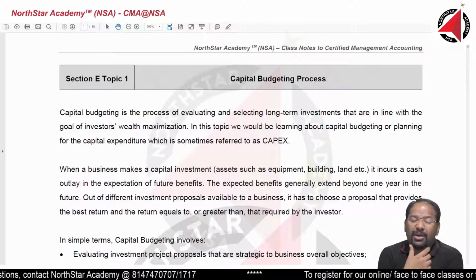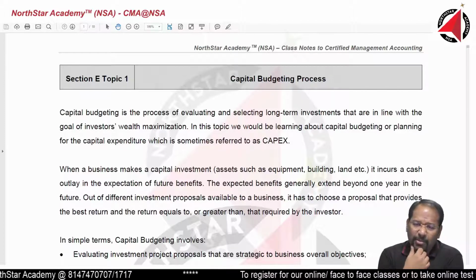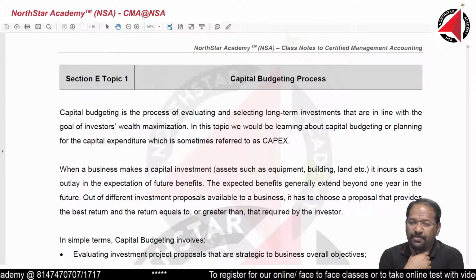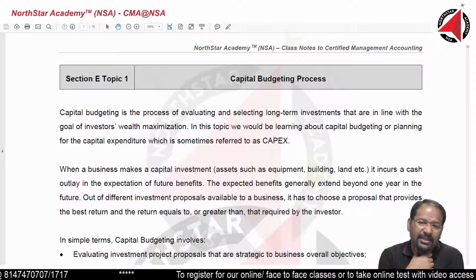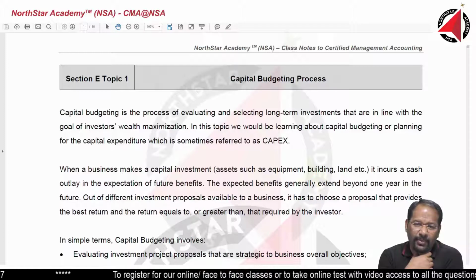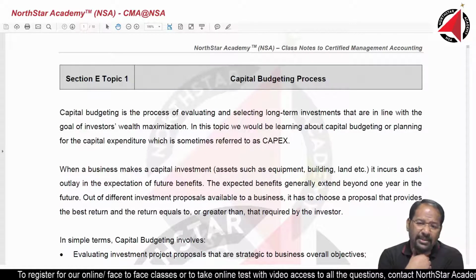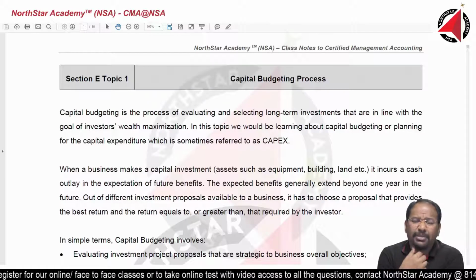We are not talking about investment in the share market and debentures market. No, we are not talking about that at all in this chapter. We are talking about investments in assets of the company, acquisition of new assets, or expansion of the company, replacement of the old machinery.